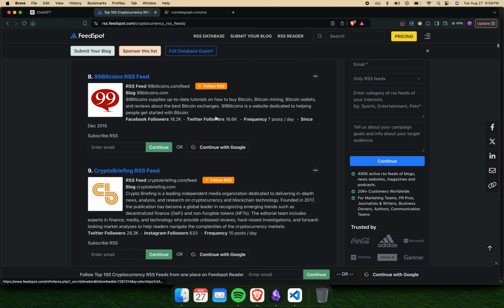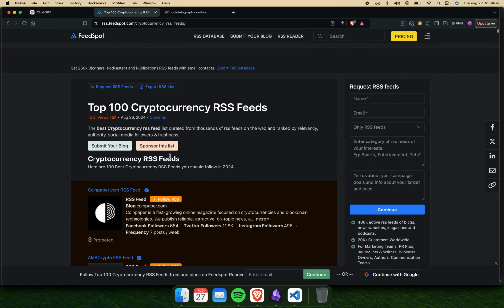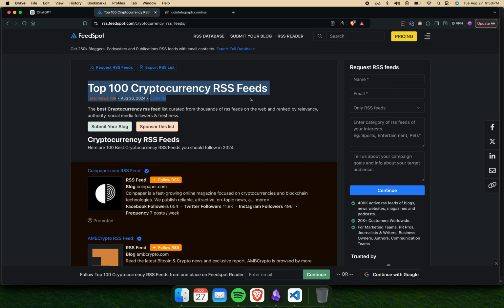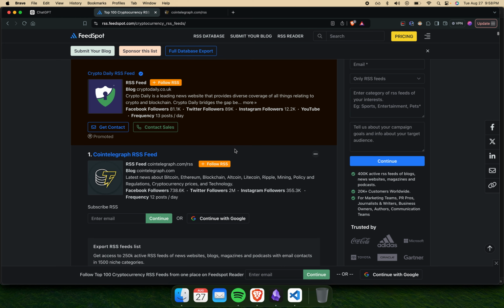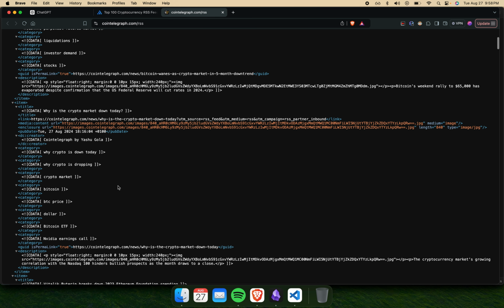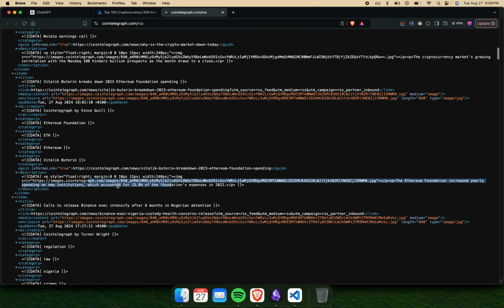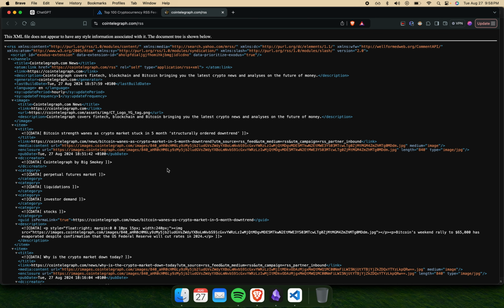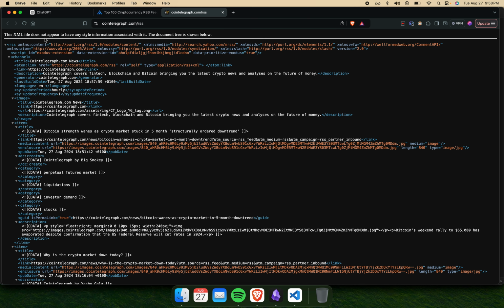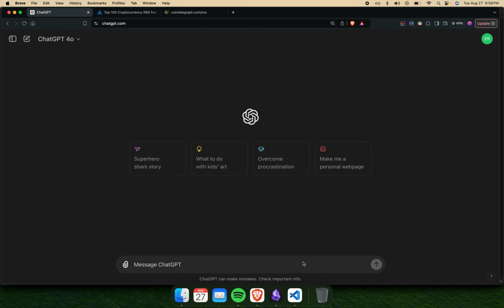This is a website, FeedSpot, that shows you, at least for this one, the top 100 cryptocurrency related RSS feeds. And the nice thing with RSS feeds is that it updates and we can scrape this very efficiently using Python. So let's get started. This is an XML file. So let's just say I have an RSS feed, XML format.